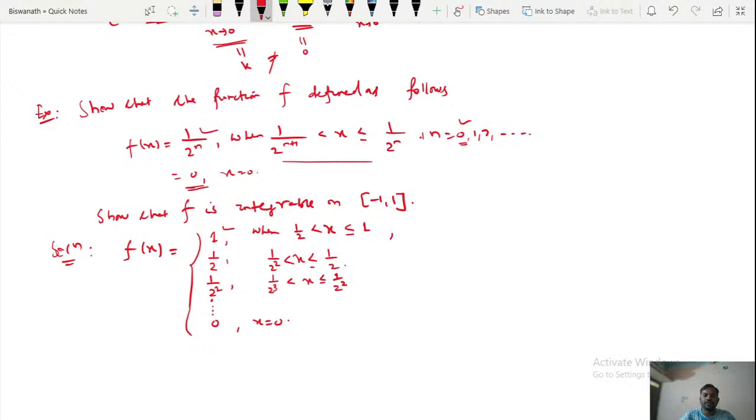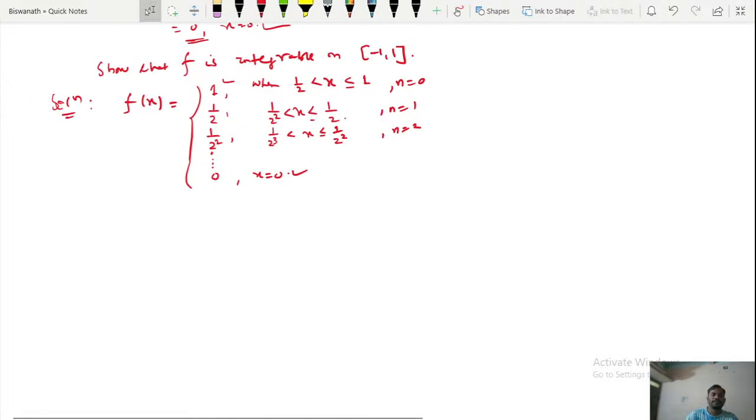If I put n equal to 0, this is n equal to 1, this is n equal to 2, and for x equal to 0, this thing is 0. So these are the functional values. If we notice this, here x lies between -1 to 1, and the functional value lies between 0 to 1. That means when x equals 0, the functional value is 0, and when I increase the values of x, when it goes to 1, the functional value is 1.